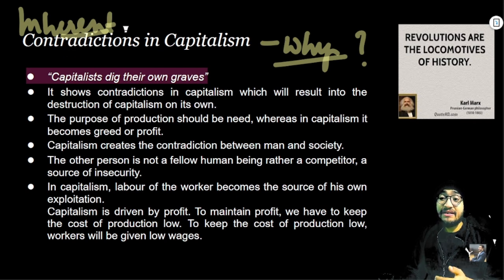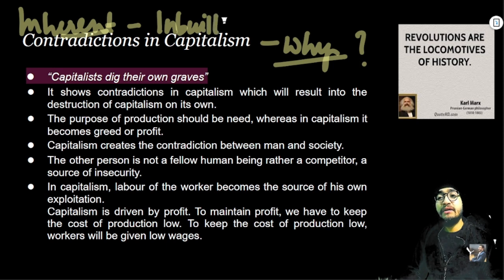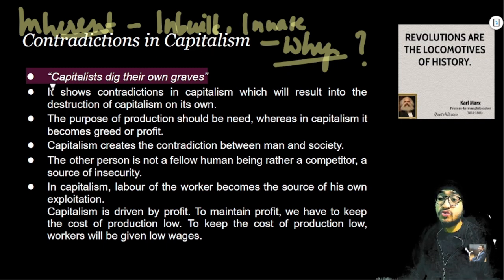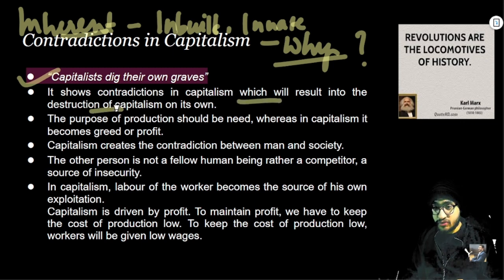According to Marx, there are inherent contradictions. What is inherent? Something which is inbuilt, something which is innate. There are natural contradictions in capitalism, right? So capitalists dig their own graves. It shows contradictions in capitalism which will result in the destruction of capitalism on its own. Marx is saying that there are certain problems in capitalism which will lead to its own destruction.